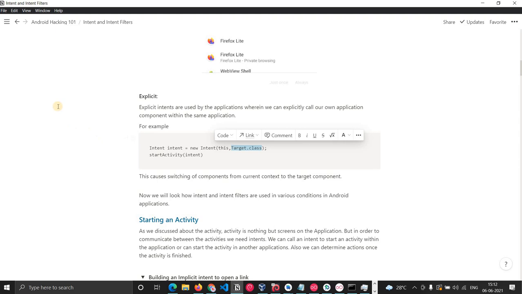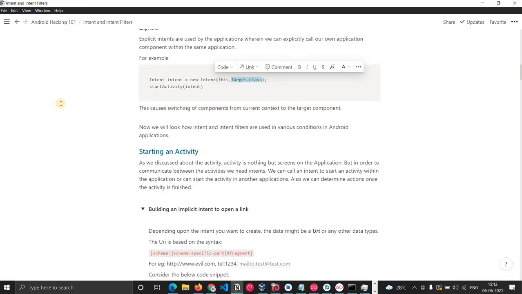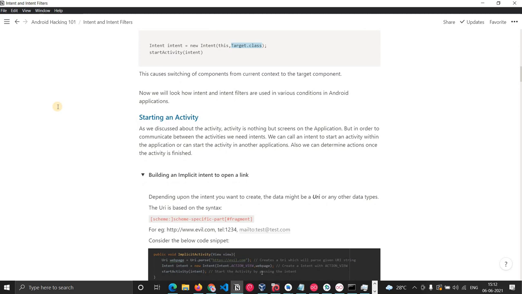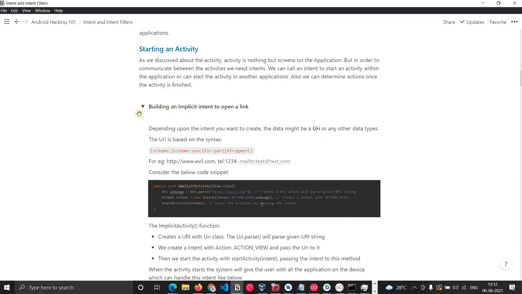In case you have any questions, you can just ask, or we can move forward to how we use intents in starting an activity. So let's move forward. How can we start an activity? As we discussed, an activity is basically a screen that we see in the application. Each screen is a different activity. If there is an application with 10 activities, how can we call these 10 activities? We do this with the help of intents. Now we will see how we do this.